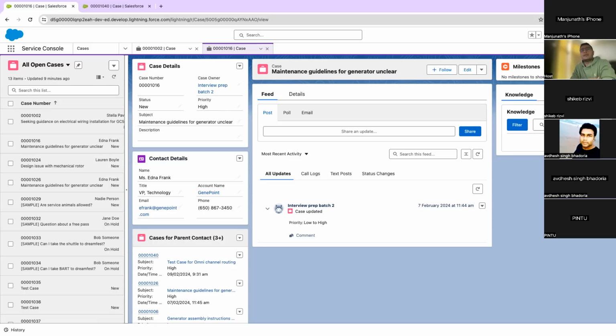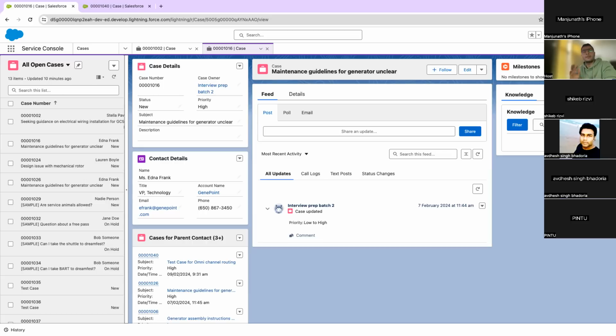See, that is the classical case of having too many automations on your case. So let's say you are routing your cases via round robin, also via omni-channel, and also via an Apex trigger. You have written a case trigger and are doing all those things. Then it will be on you to determine which ran first and which did the automations, and ultimately the case will suffer. So it is always a good idea to have one automation tool to do the routing. If you are using omni-channel, then rely on omni-channel, but do not use other tools.